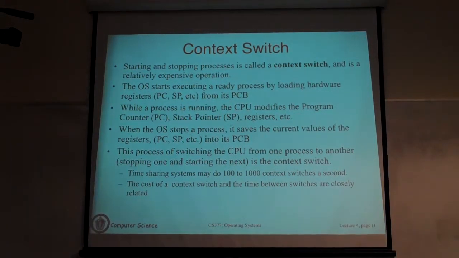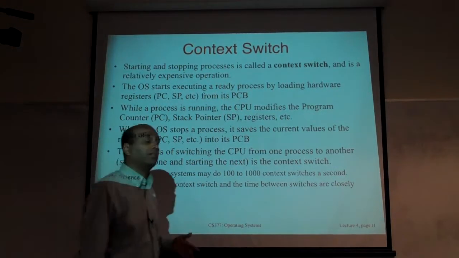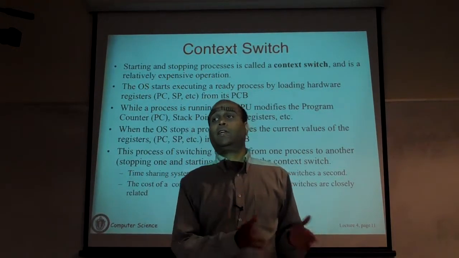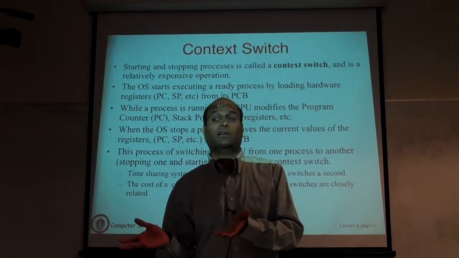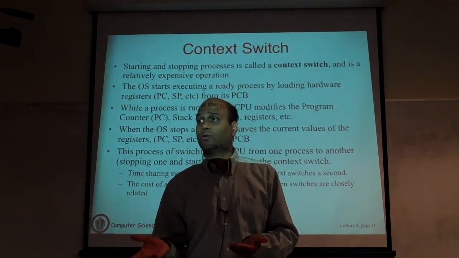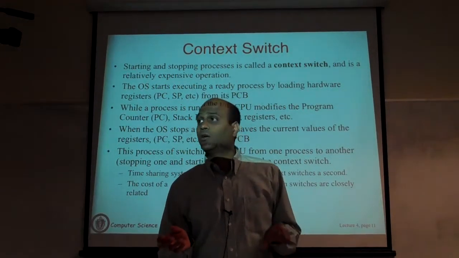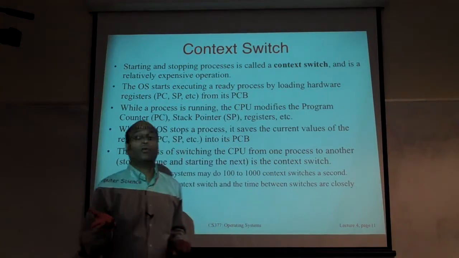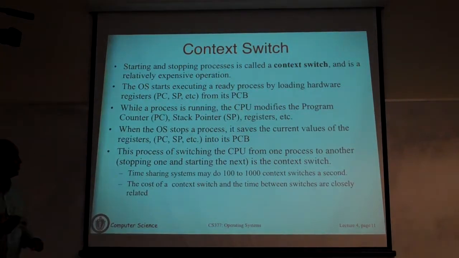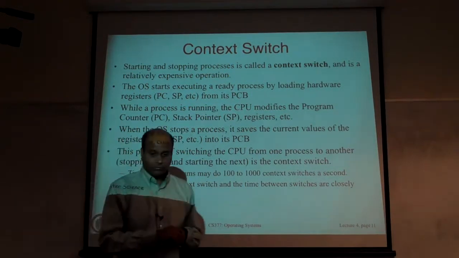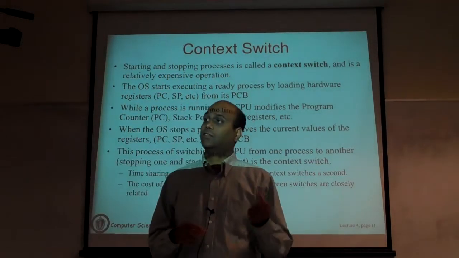So effectively, during a context switch, the CPU is not doing any useful work. The OS is basically doing bookkeeping, saving the state of a process, loading the state. And it has to decide what's the next process to execute, the CPU scheduling decision, and then you have to load the state of the process that has been chosen to execute. So context switches can take a certain overhead.